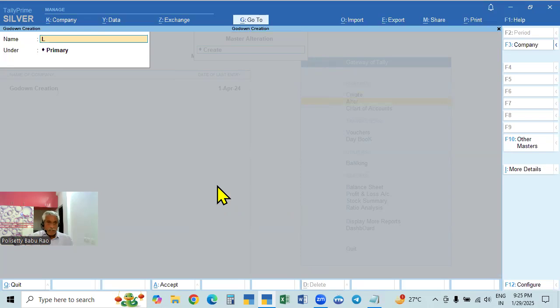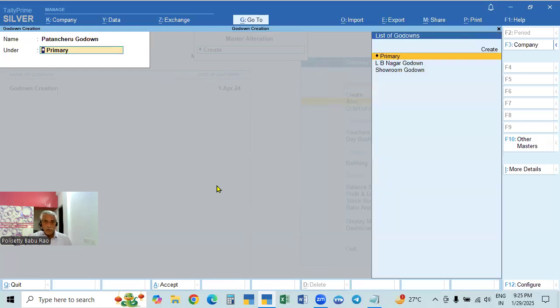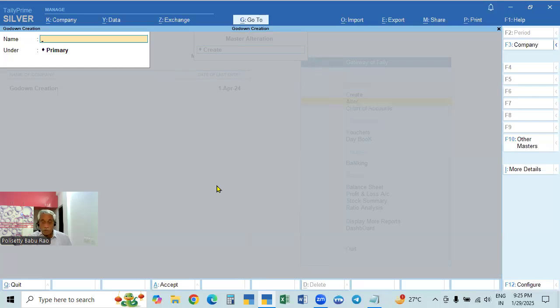One is LB Nagar go down. This is created under main primary. And another one is Patancheru go down, because that is the other end. So we created two more go downs.